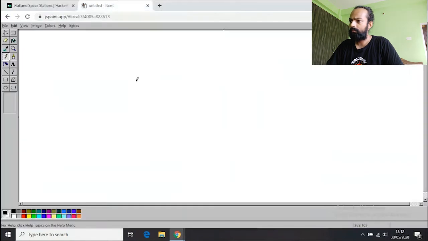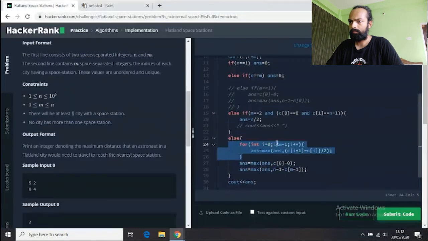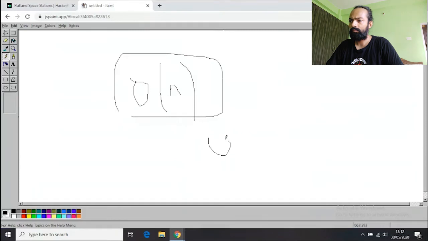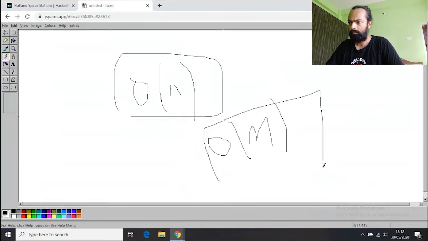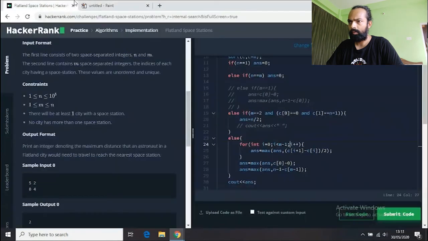So we say O of n, which is the worst case. In this, the maximum number of times this loop will run is m minus 1 times. All right, worst case scenario. So it will be O of m basically. So I think this code is quite optimum.